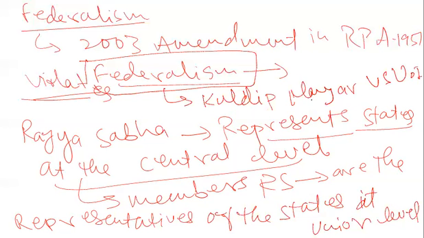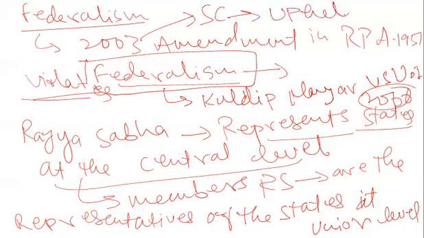This amendment was contested in 2006, but the Supreme Court in this case held that it does not violate federal principles. The Supreme Court upheld the 2003 amendment, and said that this amendment does not violate the federal principles. So now the position is that there are only four requirements to contest the election to the Rajya Sabha.